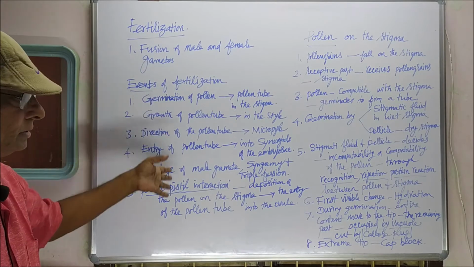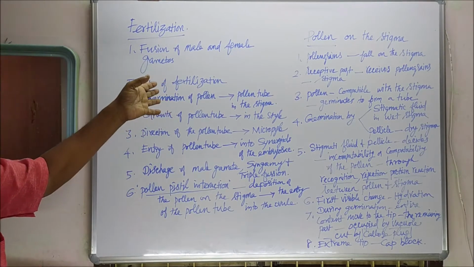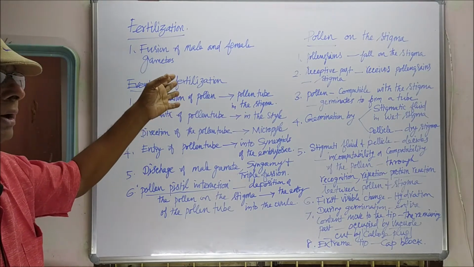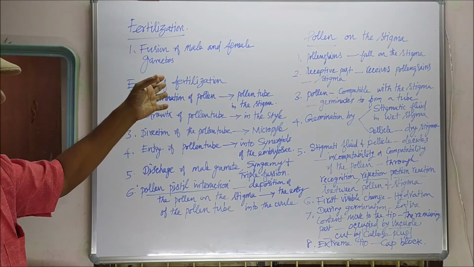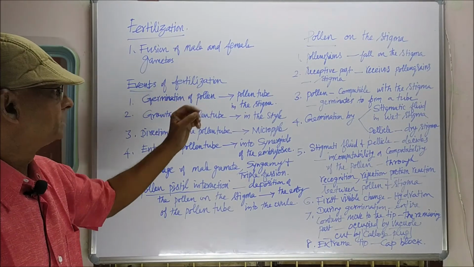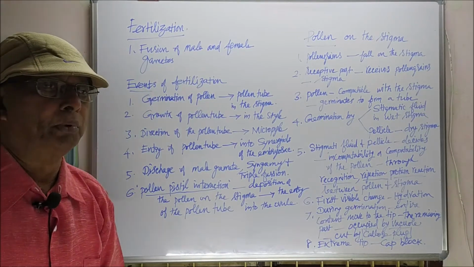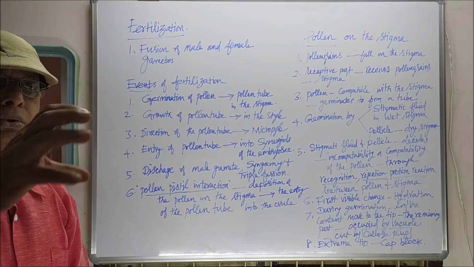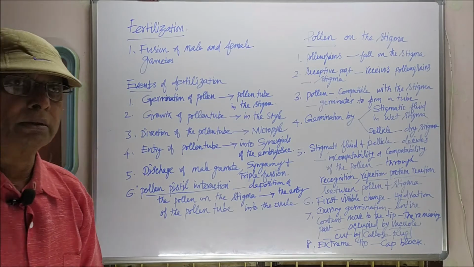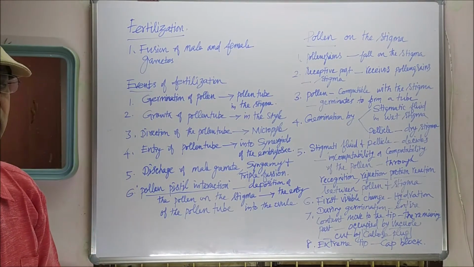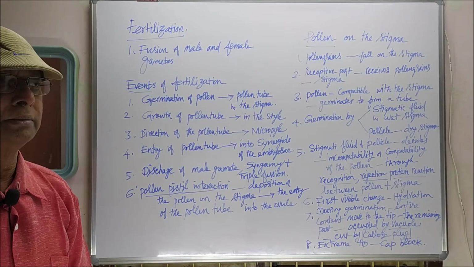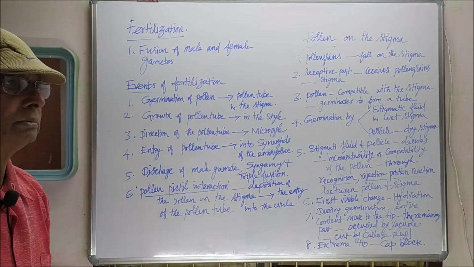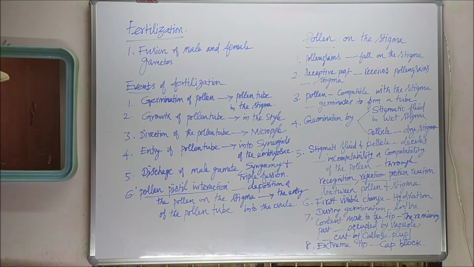These are all the changes, the events that take place before fertilization in the style, in the stigma, in the ovule, in the embryo sac, etc. First one, germination of the pollen into a pollen tube on the surface of the stigma. As soon as the pollen grains reach the stigma, the germination of the pollen grains starts and forms a pollen tube. That is the first process.